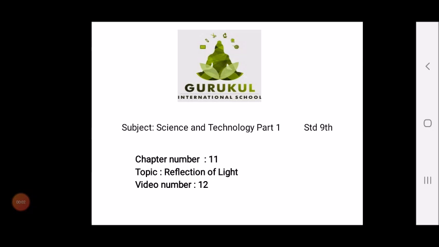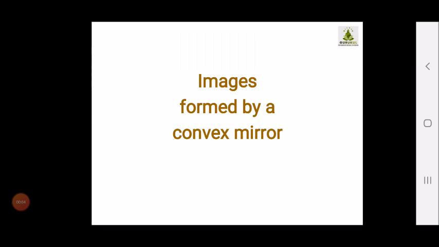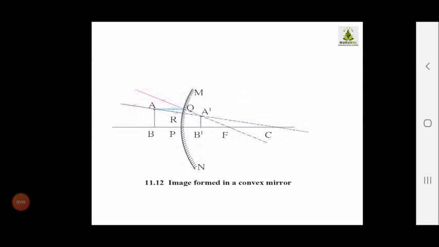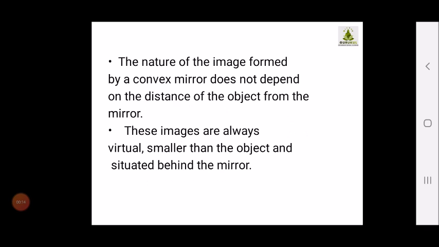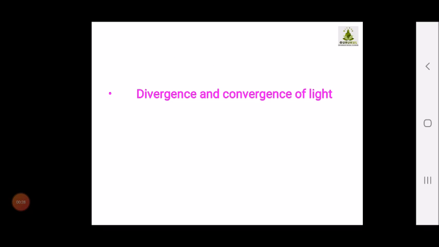Good morning students. Now children, we are going to study how the images are formed by convex mirrors. Children, kindly refer to the diagram given in the textbook as your teacher is explaining, so your concepts will become more clear. The nature of the image formed by a convex mirror does not depend upon the distance of the object from the mirror. The images are always small, virtual, erect and situated behind the mirror.